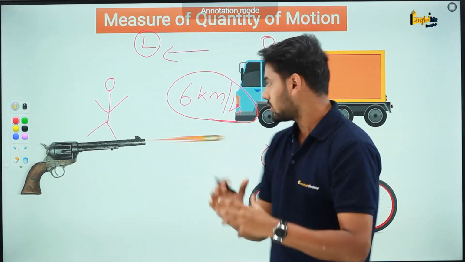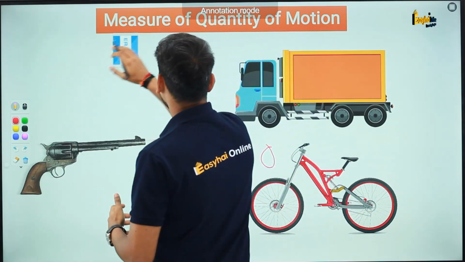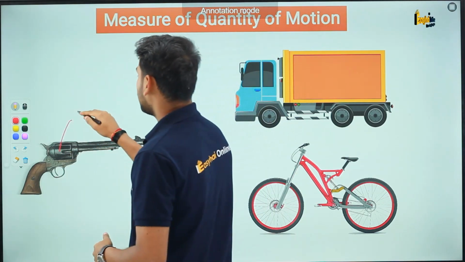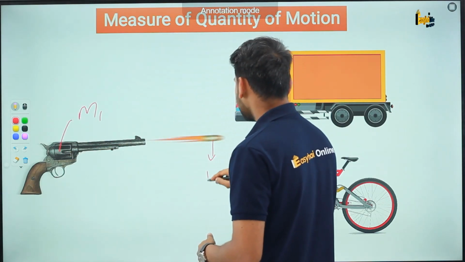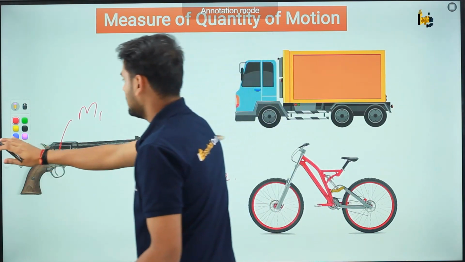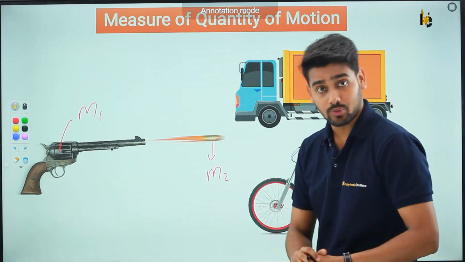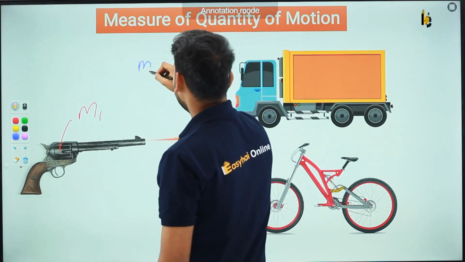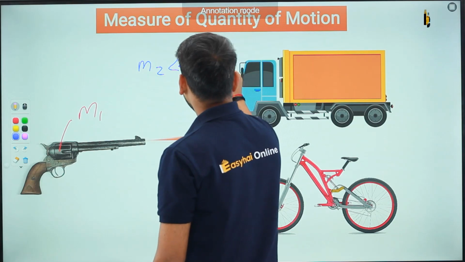So let's see where we're going to head with this. But before that, look at a similar example with a gun and a bullet, all right? Here, this gun has some mass, right? Let's say that is mass m1, and this bullet also has some mass, which is mass m2. Now the bullet is fired from the gun, but the mass of the bullet is way too small as compared to the gun. I can simply write m2 is going to be very much less than m1, right?